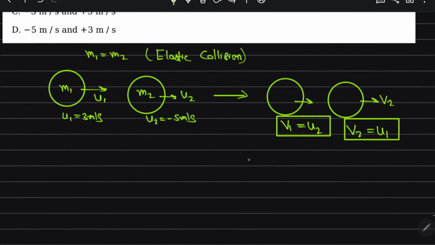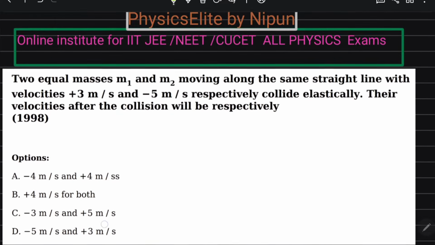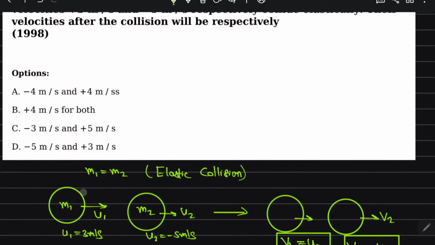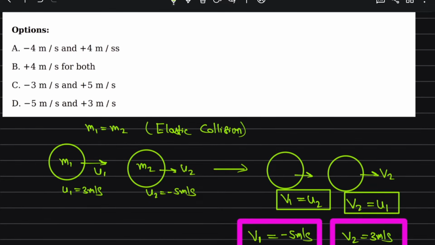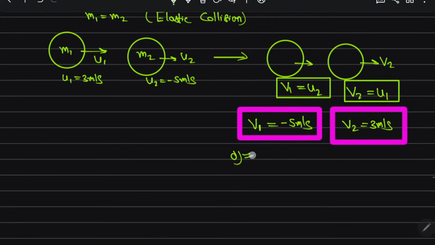After the collision the velocities are exchanged, so v1 is equal to minus 5 meter per second and v2 is equal to 3 meter per second. Their velocities after the collision will be respectively minus 5 and plus 3. So option D is correct. Understand?